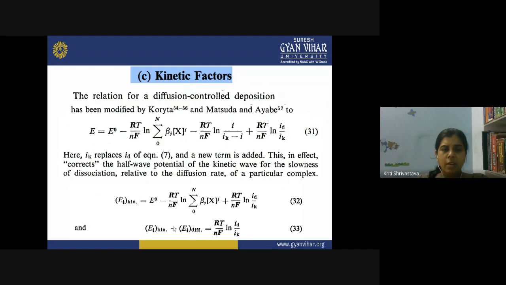So we were talking about the difference between the kinetically controlled wave and the diffusion controlled wave. When you get to know the difference between these two polarographic waves, you can easily find out the kinetics of the reaction. In that case, you need only the ID value and IK value for both of them, and you can finally find out the n value, or the kinetics of the reaction.